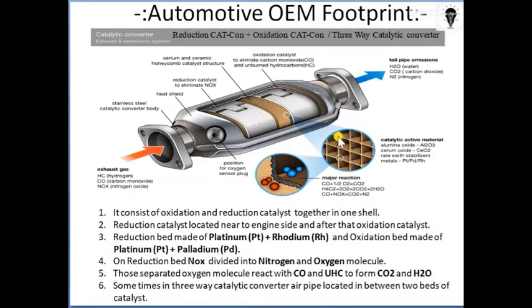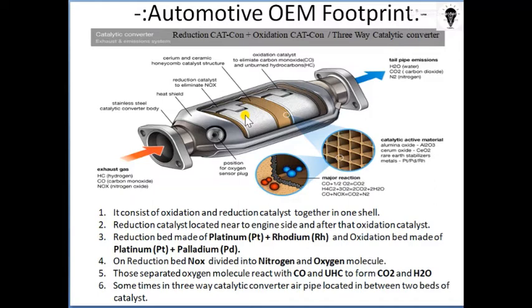Here you can see the square channel, and inside this square channel the catalyst coating is there. Similarly, this is an oxidation bed and this is a reduction bed. This is the engine side, where hot gases are coming in, and this is the atmospheric side, where all the gases come out from this catalytic converter.